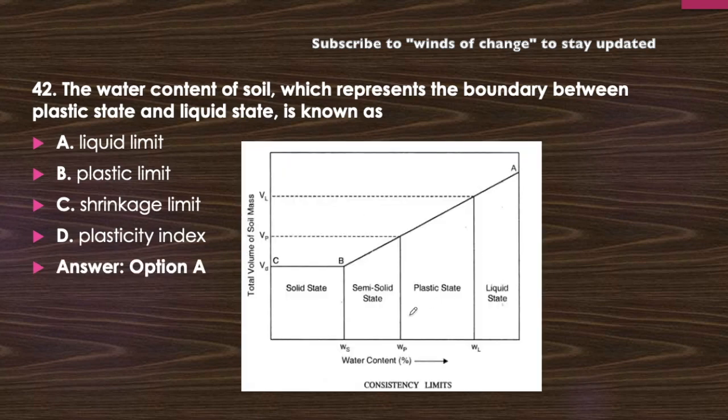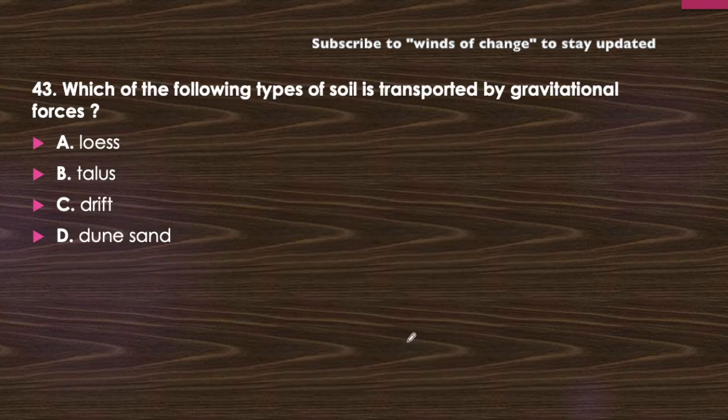You can see here in the graph of total volume of the soil mass to the water content. Here we can see that from the liquid state to plastic state, there is a line which is called the liquid limit. Now from plastic state to semi-solid state, the line is called plastic limit. And from semi-solid to solid state, it is called shrinkage limit. Okay, and plasticity index is the difference between liquid limit and plastic limit. Okay. So moving to next question.